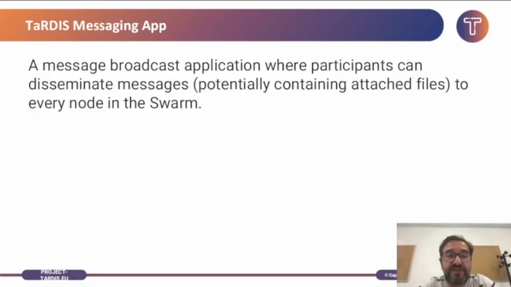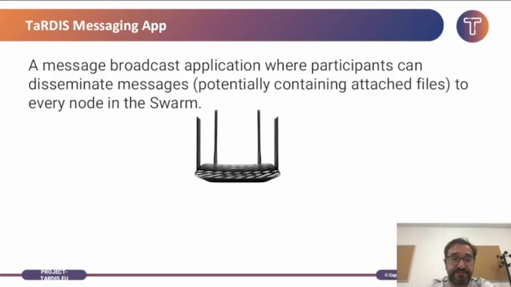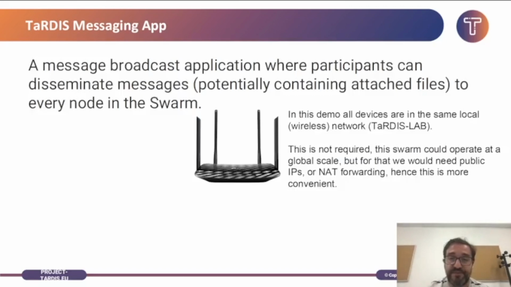So the application itself is quite simple. It's a broadcast application where different nodes in the swarm can broadcast messages to everyone in the swarm. These messages might contain attached files. In our demonstration, we are going to use a wireless access point to which every node is connected. This access point is not connected to the internet, so nodes are actively cooperating between them without access to resources in the cloud, for instance.